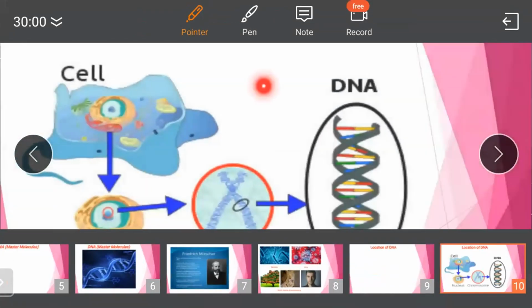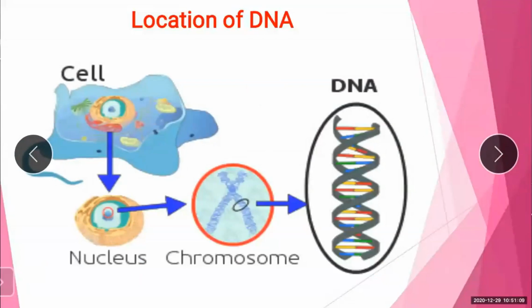Now see this slide, the picture of the cell is given. As we know, in cells there are many cell organelles, such as the Golgi complex, mitochondria, lysosomes, and many more. But in this cell there is also a nucleus, and in this nucleus the chromosomes are present.